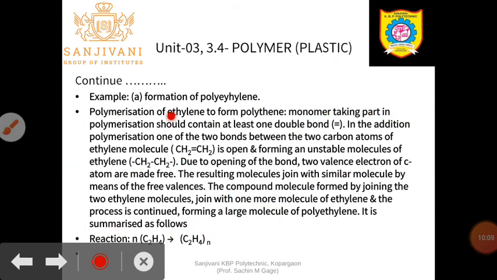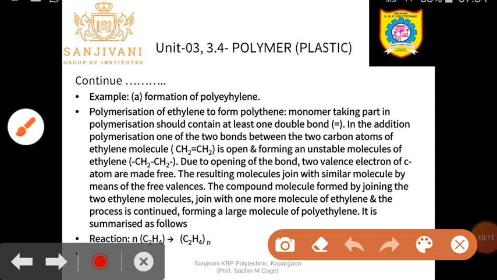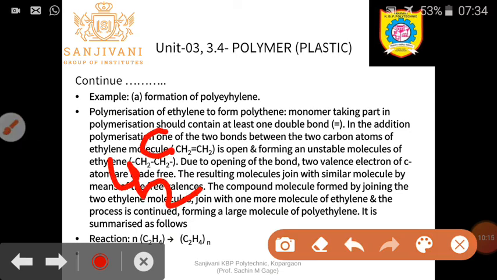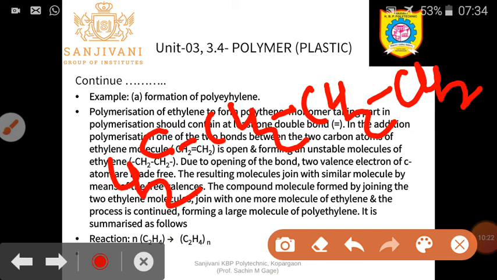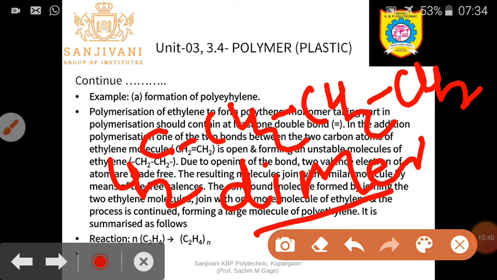Now, for example, if two CH2-CH2 combine with another CH2-CH2, whatever moiety is formed is not a polymer, it is a dimer, because two molecules are linked to one another.